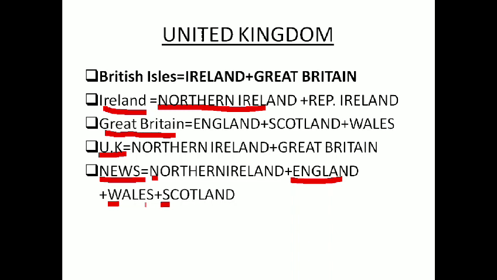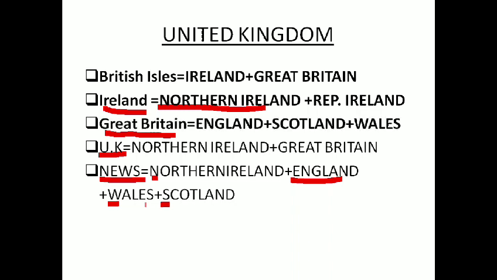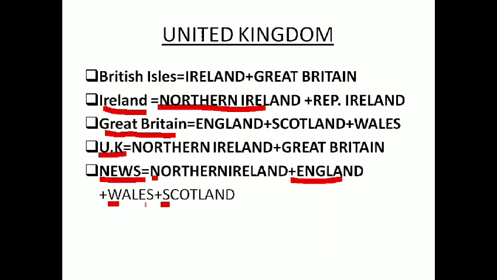So British Isles: Ireland plus Great Britain. Ireland is Northern Ireland plus Republic of Ireland. Great Britain is England plus Scotland plus Wales. United Kingdom is Northern Ireland plus Great Britain. Simply remember by NEWS. N for Northern Ireland, E for England, W for Wales and S for Scotland. Okay, this is United Kingdom.